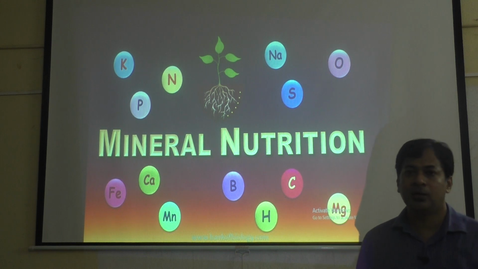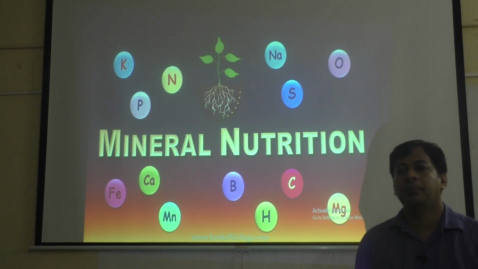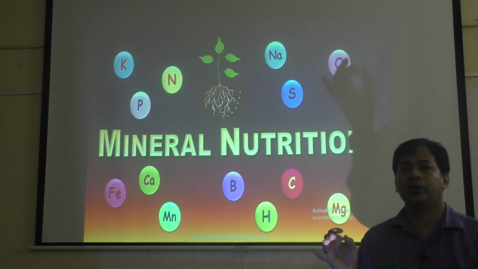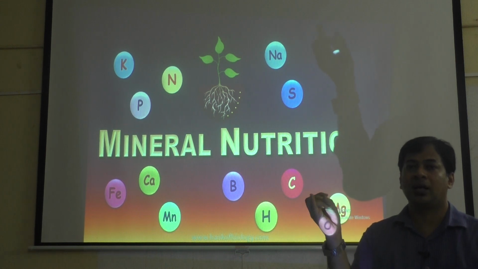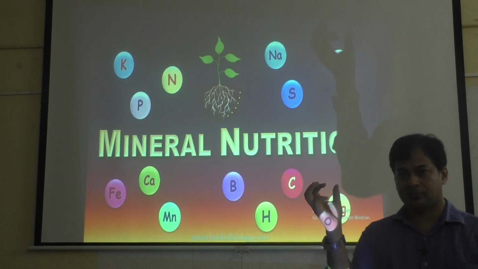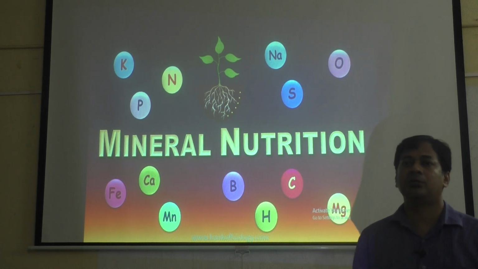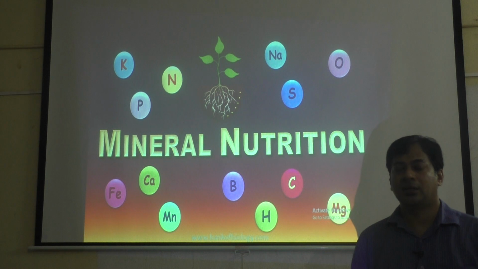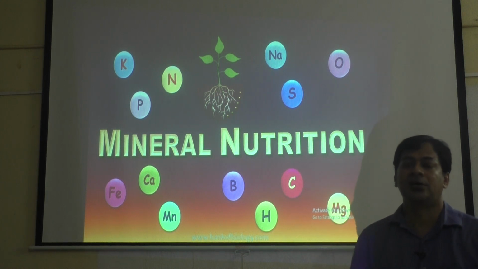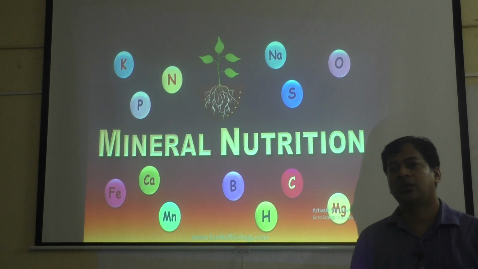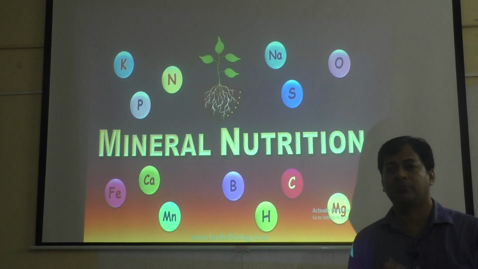So mineral nutrition means the plant requires minerals like sodium, potassium, magnesium, calcium, molybdenum, zinc, boron, all these minerals are required by plants. Then carbon, oxygen, hydrogen, nitrogen are also required. If these minerals are not there, the plant cannot survive.